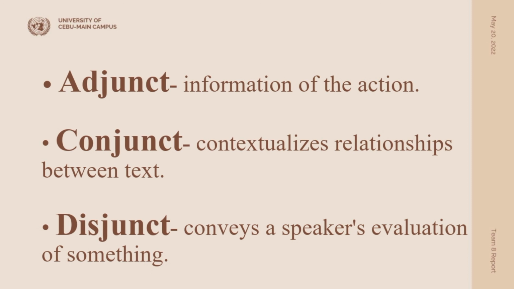The last one is the disjunct. Disjunct conveys a speaker's evaluation of something. An example: the words fortunately, obviously, frankly, those are disjunct adverbials. So, fortunately, I have saved your number. So that is an example of a disjunct.